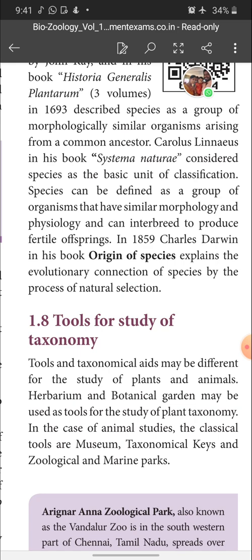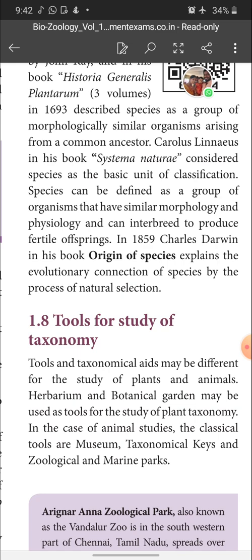When we go to a herbarium, you can see different types of plants in it. In the same way, when you go to a botanical garden, you can find different types of plants in it. So that is the tool to study plants. The herbarium and botanical garden are the tools for the study of plant taxonomy.